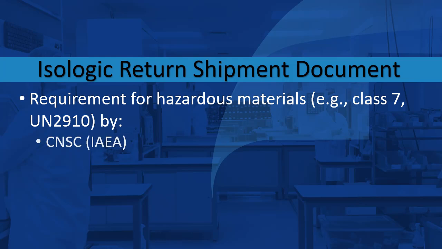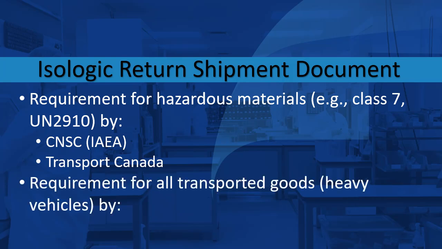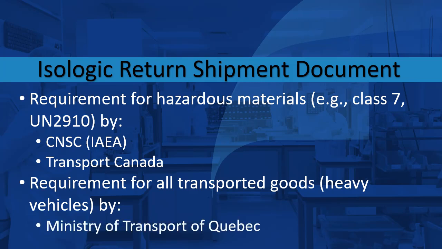Isologic shipping documents were created because they are mandatory for the transportation of Class 7 hazardous materials, such as UN 2910 return packages, in the CNSC, IAEA regulations, as well as Transport Canada. For the transportation of all other things, they are mandatory for heavy vehicles regulated by the Quebec Ministry of Transport.